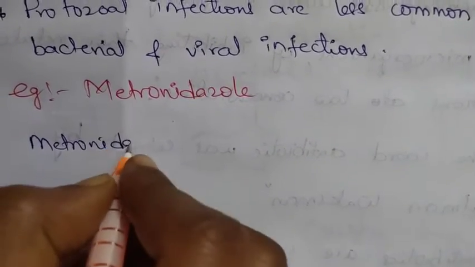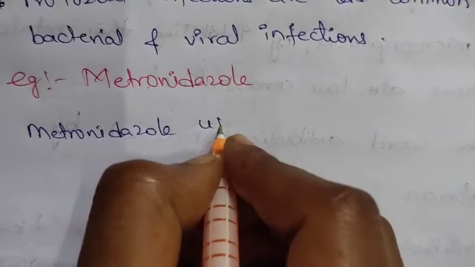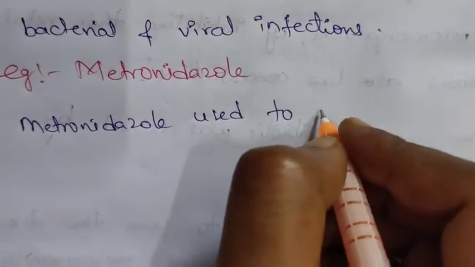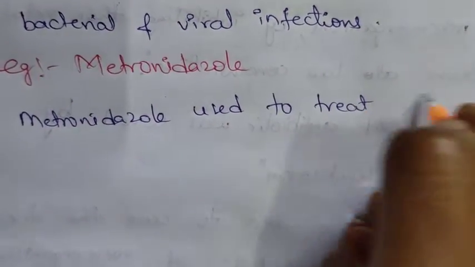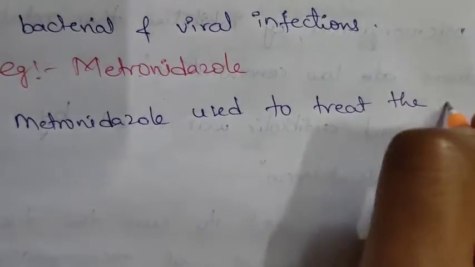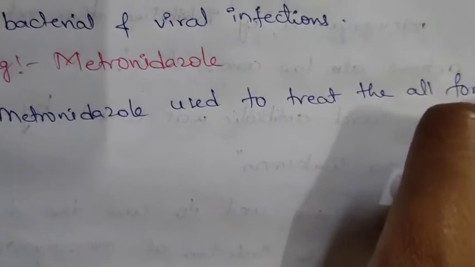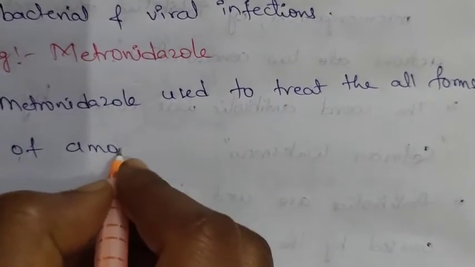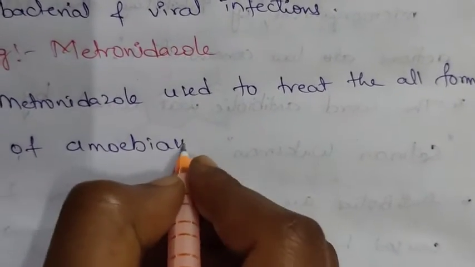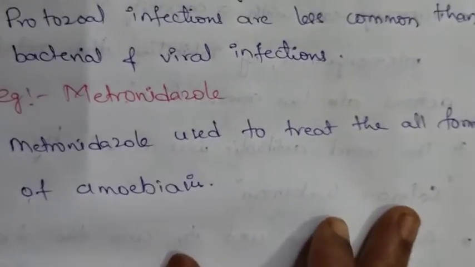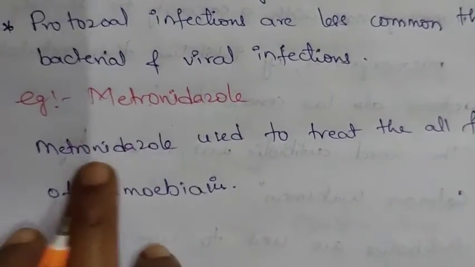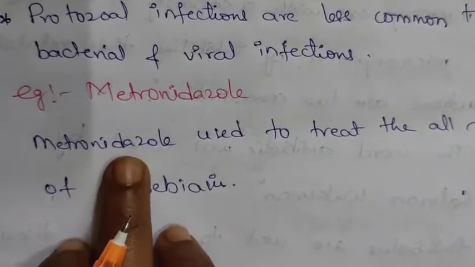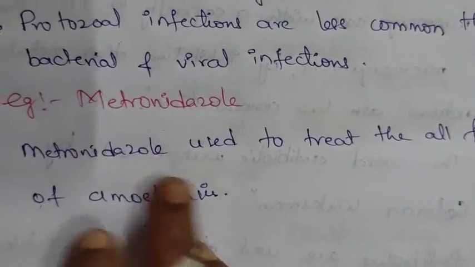Metronidazole is used to treat all forms of amoebiasis. Okay, and this metronidazole is a member of the class of imidazole, and now we will see the structure of this metronidazole.